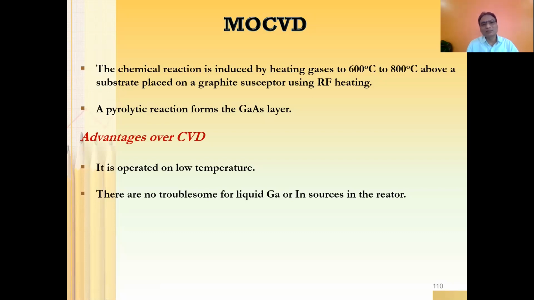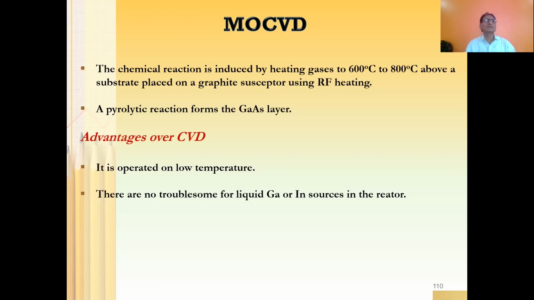What are the advantages of MOCVD over CVD? It is operated at low temperature. Conventional, basic CVD requires more temperature. MOCVD is operated at around 600 to 800 degrees, but the basic CVD is going to be operated at elevated temperature. This is one of the advantages.